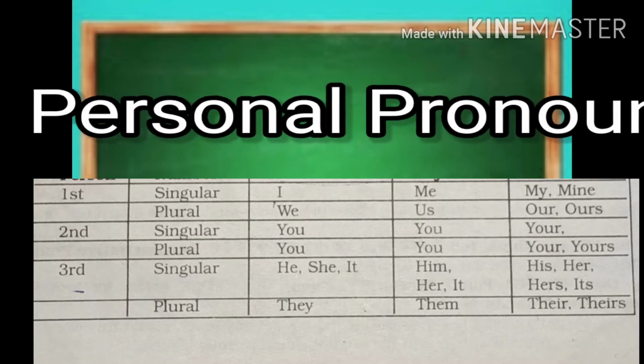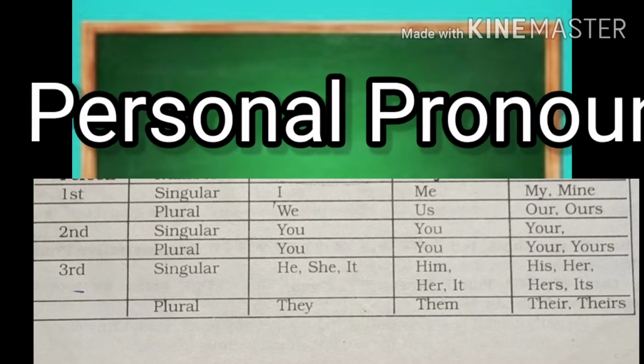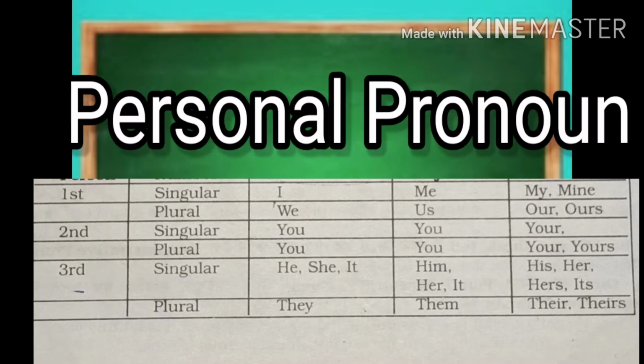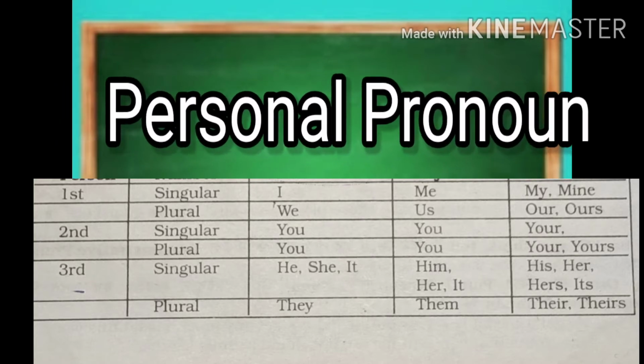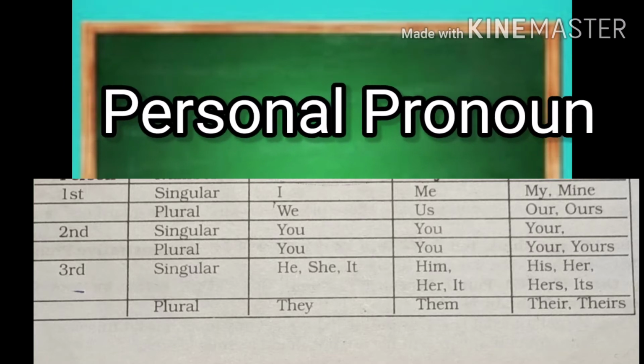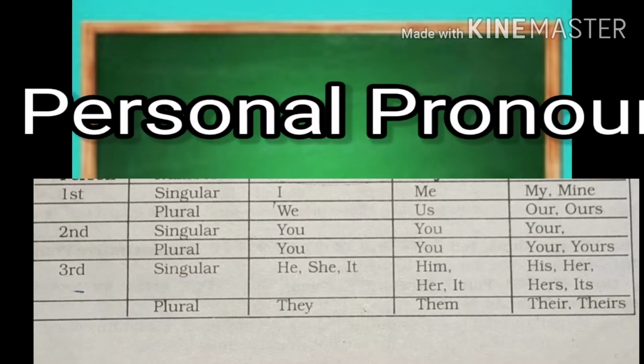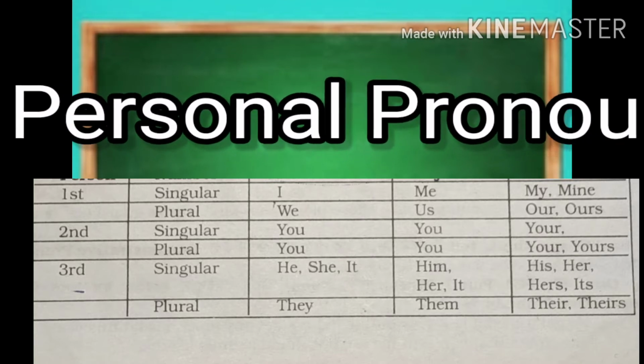Personal pronouns of the second person: you, your, yours. Personal pronouns of the third person: he, she, it, him, her, his, hers, its, they, them, their, theirs.